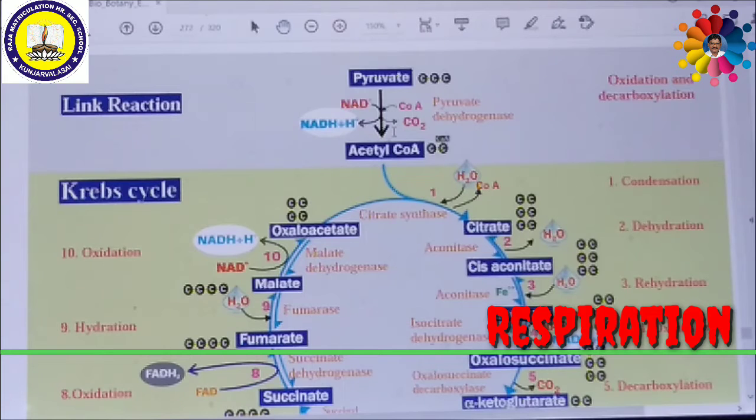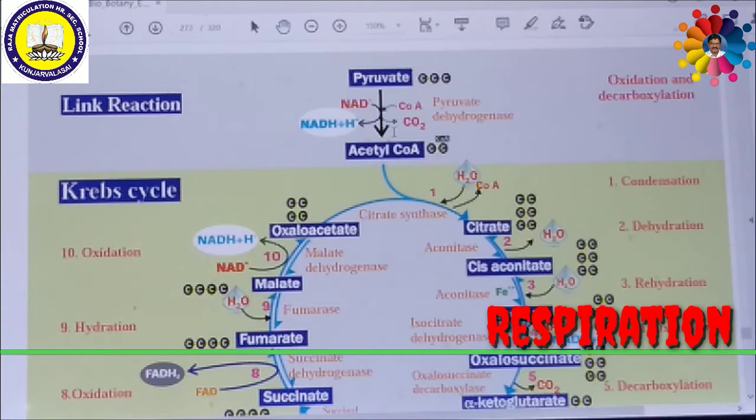So this was discovered by Melvin Calvin. Sir, Melvin Calvin and Benson have discovered this process. Hence this is called the Calvin cycle. So this Calvin cycle is also called the citric acid cycle. Hence it is producing citric acid as the first product, as acetyl coenzyme A and oxaloacetic acid combine together to produce citric acid.